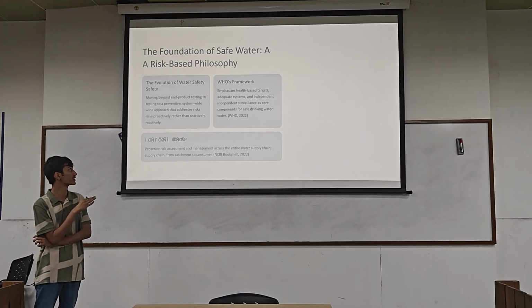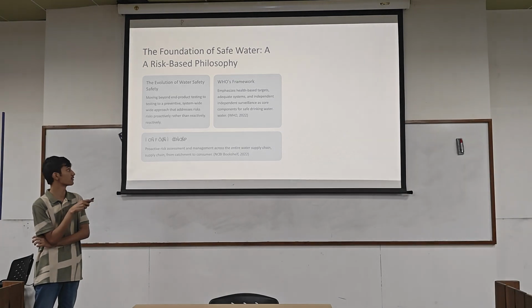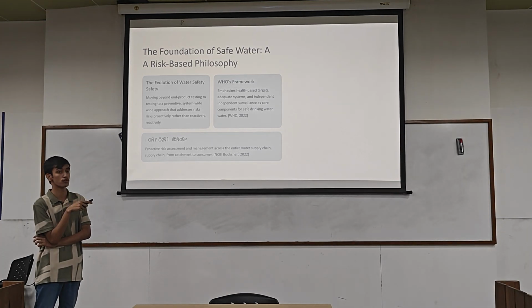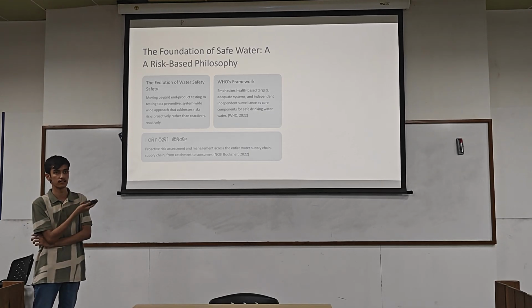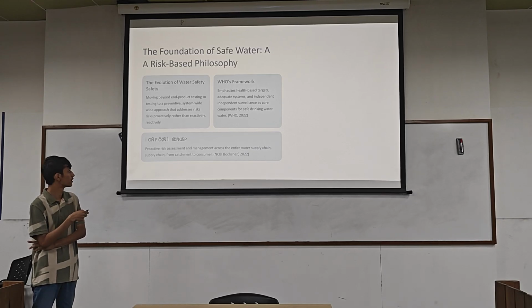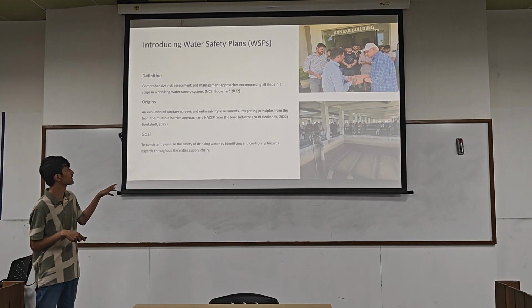So inadequate systems can lead to disasters, and surveillance should also depend on some outside source. Obviously we cannot trust the operators themselves to say that okay, my water treatment is fine. You need continuous surveillance at different steps. Okay, so we'll also look at this later.